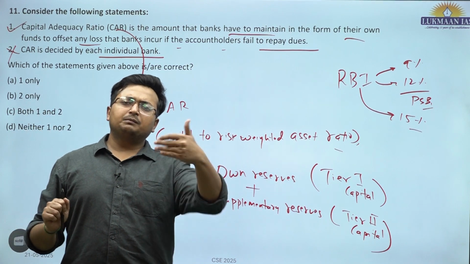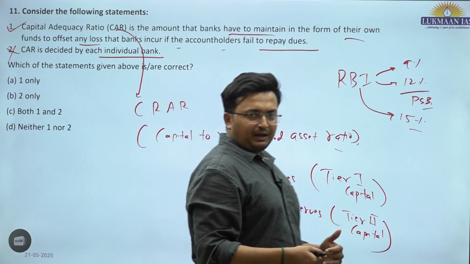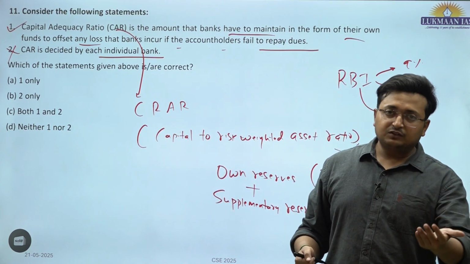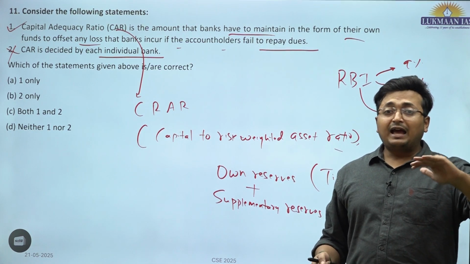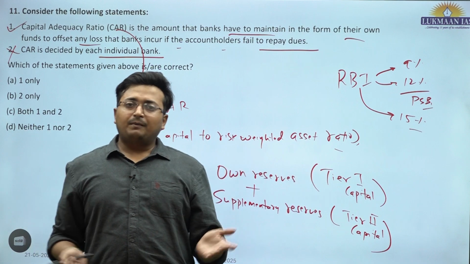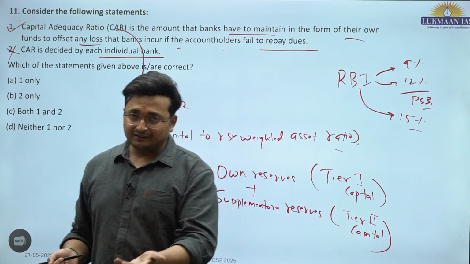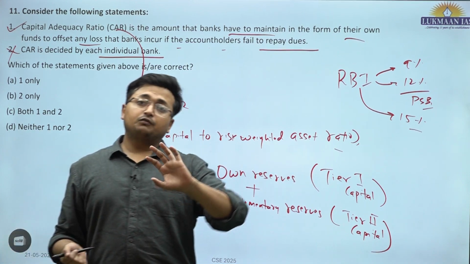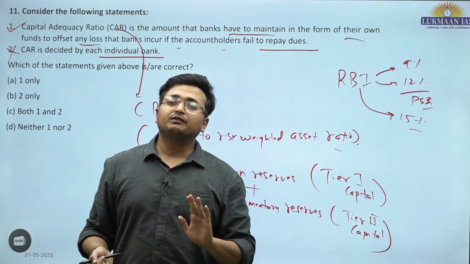CAR over and above the minimum can be decided by individual banks. Likewise, Indian private sector banks like HDFC or ICICI have been maintaining CRAR as high as 17-18%. Even for the overall banking system, the latest Economic Survey 24-25 has said that the capital adequacy ratio of the overall banking system in India is around 16.7%.